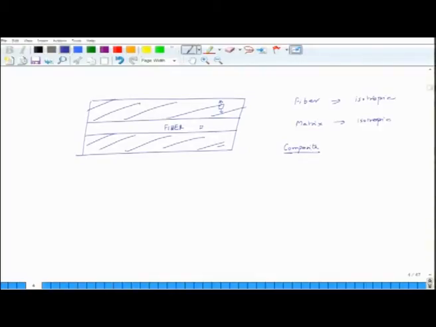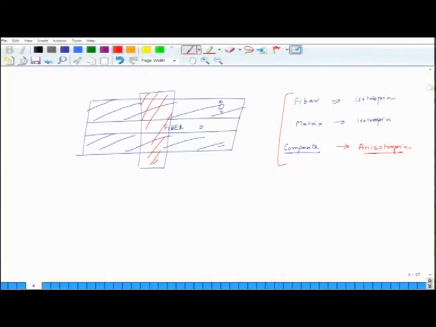So, if you have to test the whole composite, what do you have to do? You have to take a sample which has both the fiber as well as the matrix. So, you have to take this entire thing, and the composite may be anisotropic.